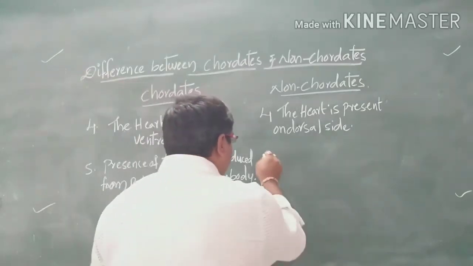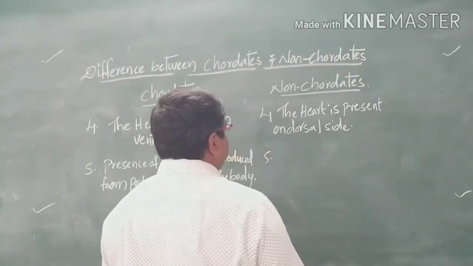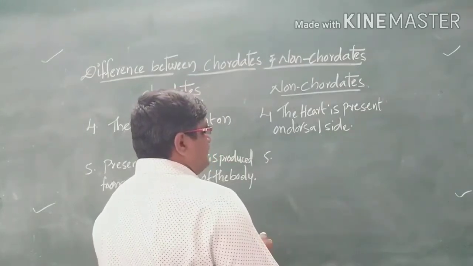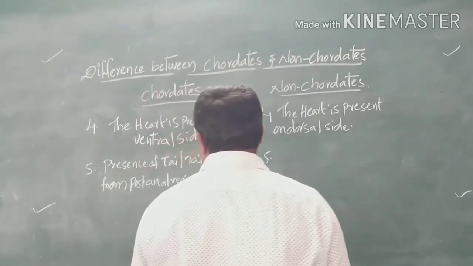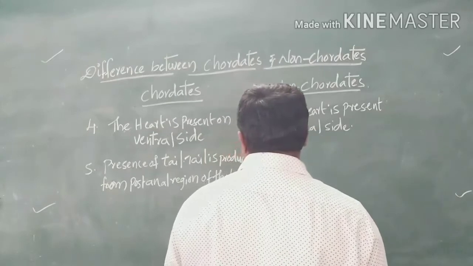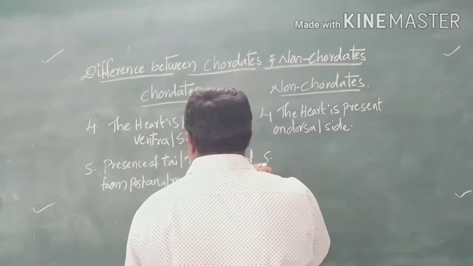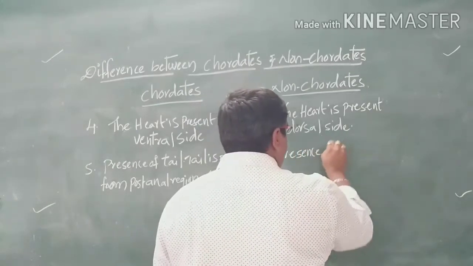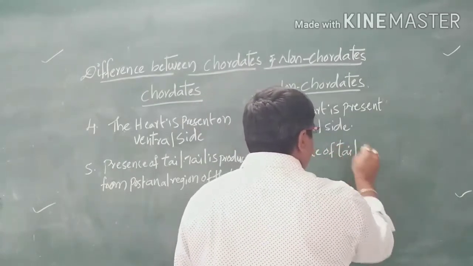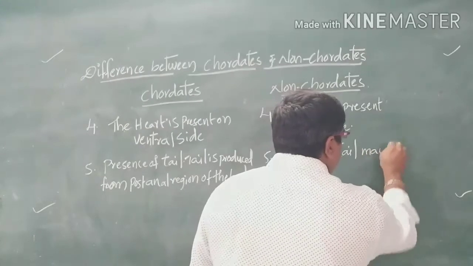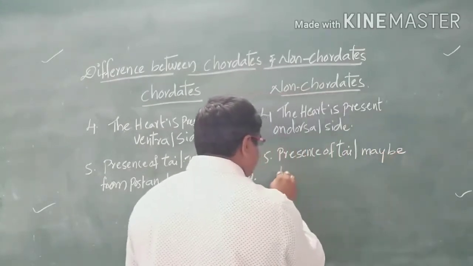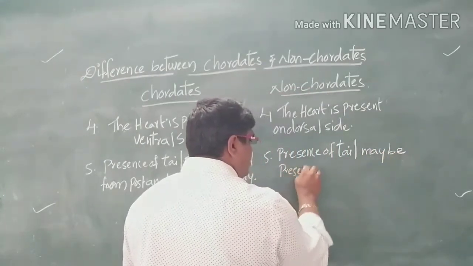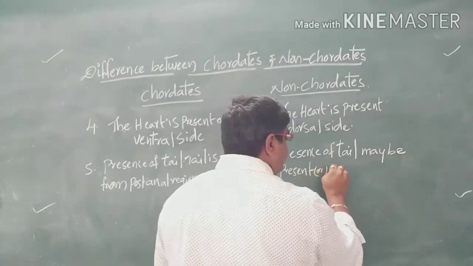And the fifth one, if seen in vertebrates, is the presence or absence of the tail. The presence of tail may be present or absent.